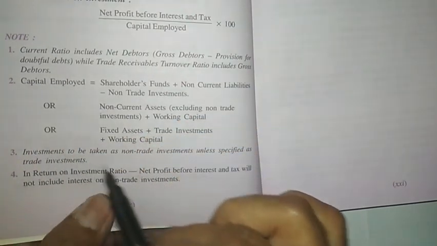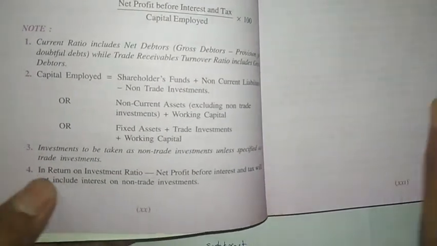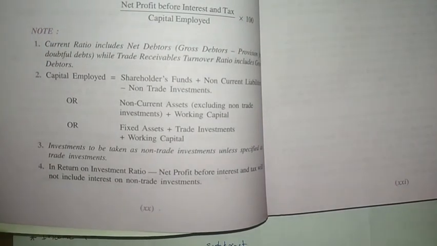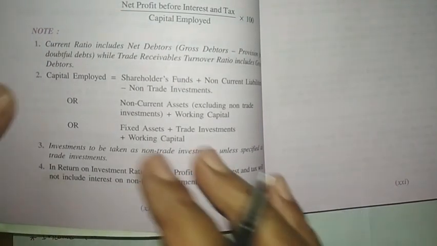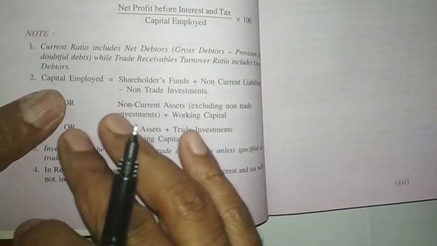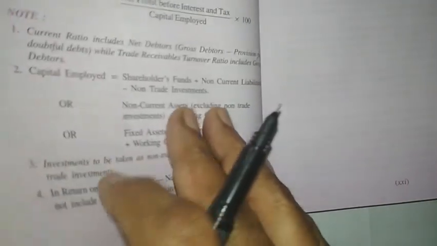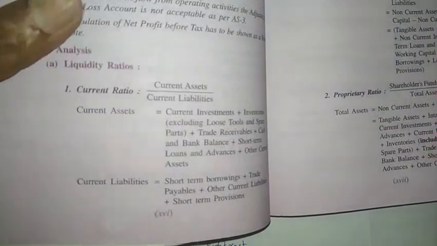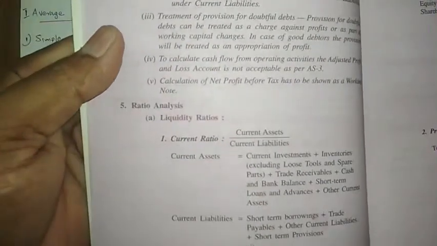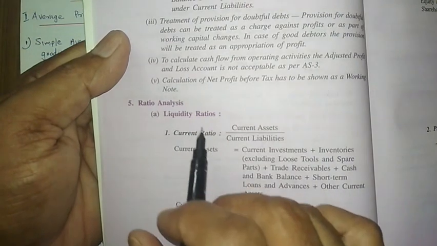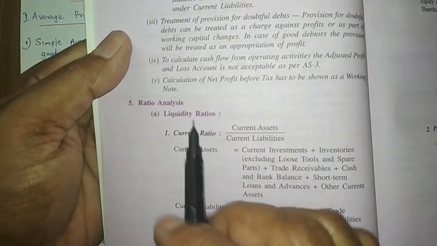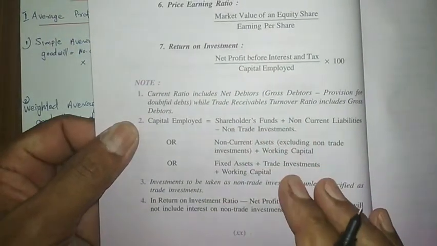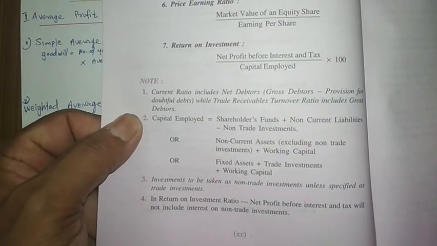All these formulas we are studying in another chapter, ratio analysis, at the end. There we study many formulas, and capital employed is one of them. There we will make the revision and you will get more idea. And for solving the goodwill questions, what is required, that only I am giving just now.